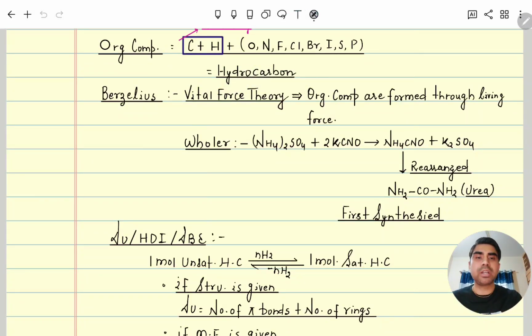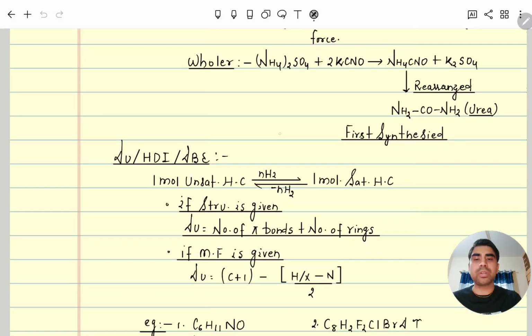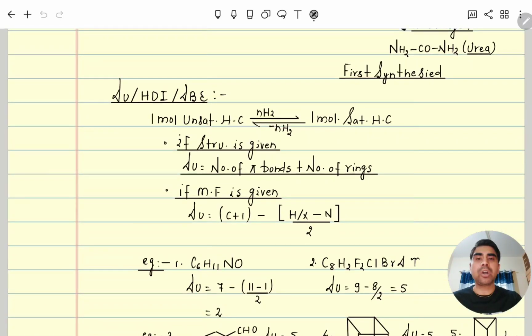Now we will discuss the degree of unsaturation, also called HDI, hydrogen deficiency index, or in questions it may be mentioned as DBE, double bond equivalent. What is the meaning of double bond equivalent? If 1 mole of unsaturated hydrocarbon adds n moles of H2 and becomes 1 mole of saturated hydrocarbon, then its degree of unsaturation is n.